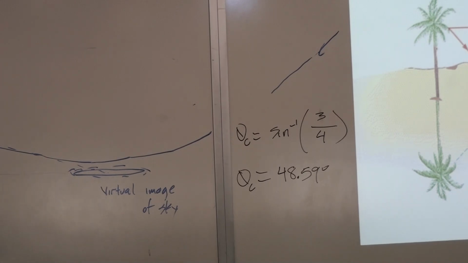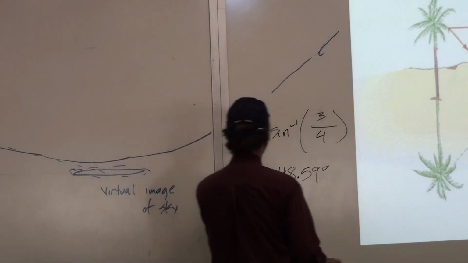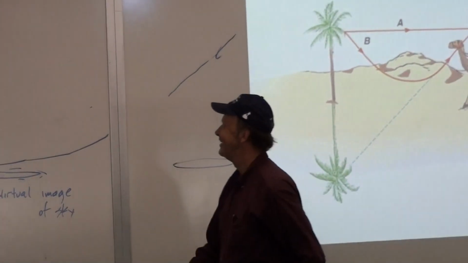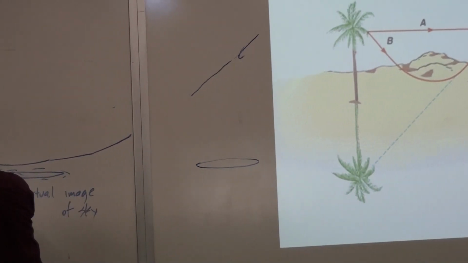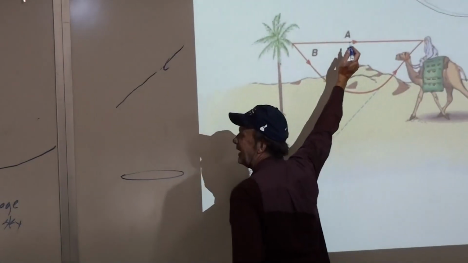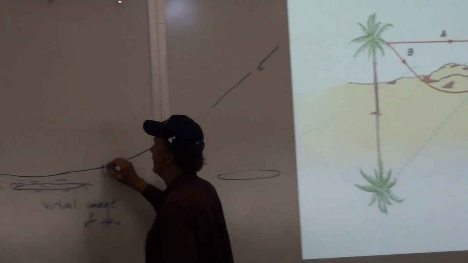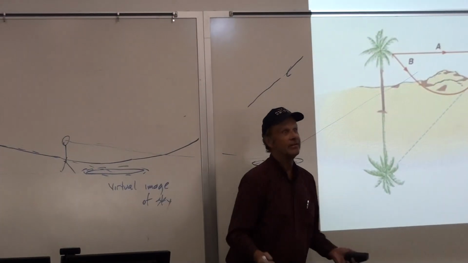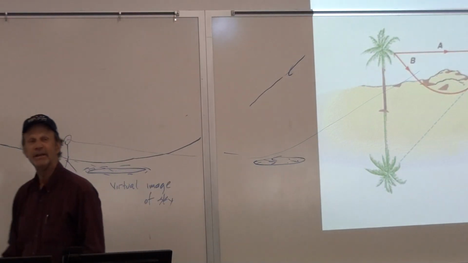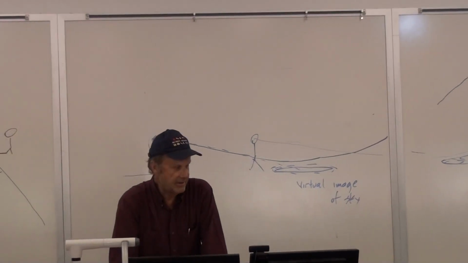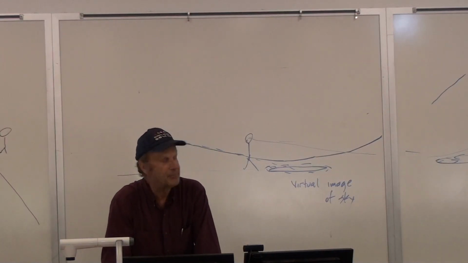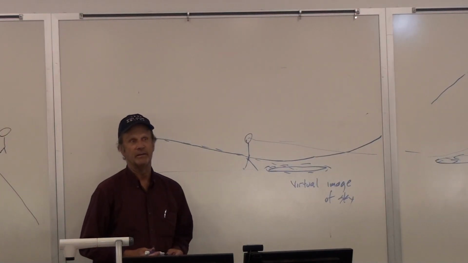And so as you start moving toward it, it gets kind of frustrating because the optical situation is such that the pool will always stay that far ahead of you. So you go, oh, I thought I was there. But no, now it's way over here. And so now it's this light that's coming in and then coming up to your eye, and then you're extrapolating along. And so that could be another clue. If you see that you don't seem to be getting any closer to it, then that could be an indication that it's not real, and that maybe you better just consider marriage. Any questions about that?